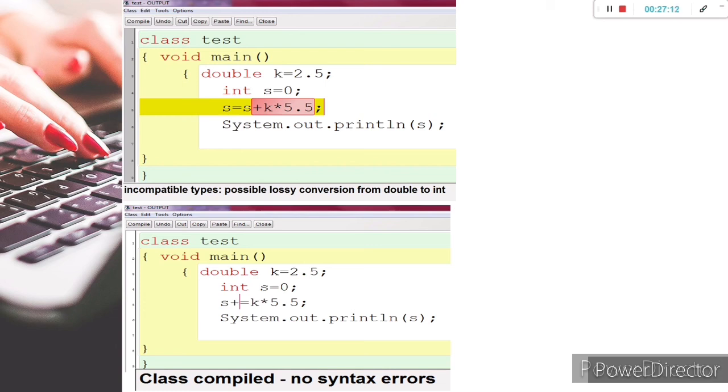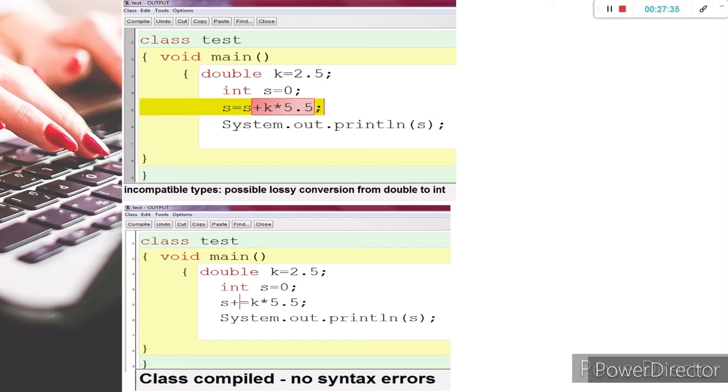We may use this as an example of auto type casting. When you use this shorthand operator, what happens? The value of k is 2.5 and multiplying by 5.0 gives 12.5, and 0 plus that... the result is 13.75.